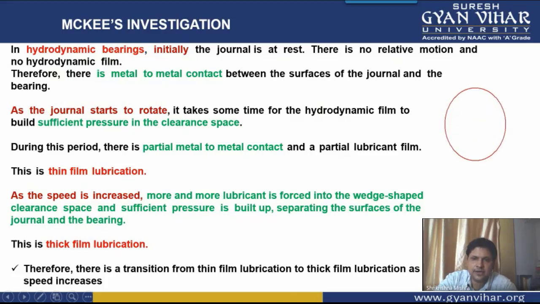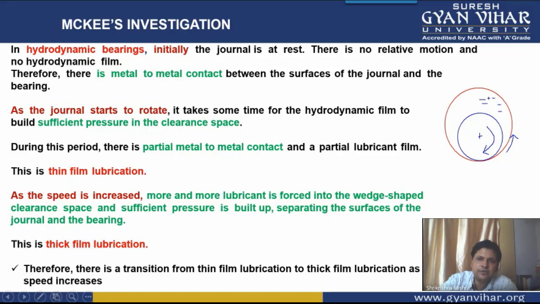If you consider that it is rotating in the clockwise direction like this, it will try to move upward on this surface. When this journal rotates, it will roll upwards in this section. In between you have fluid everywhere, students. So it will move upwards.